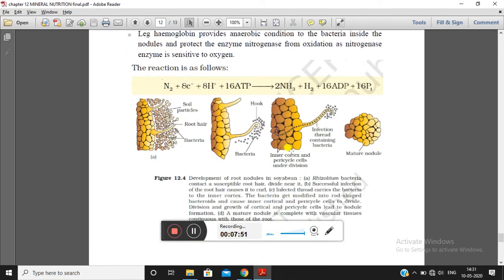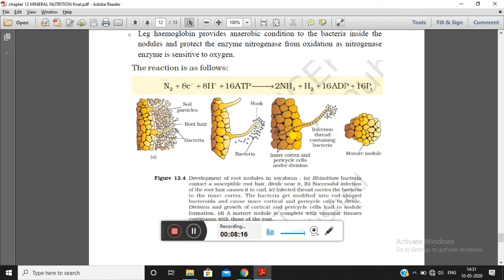Here you can see in the third part of the diagram, an infection thread is being formed, where the bacteria go through the root hair to the inner cortex and the pericycle cells of the root. So now the infection has been created in the root cells.